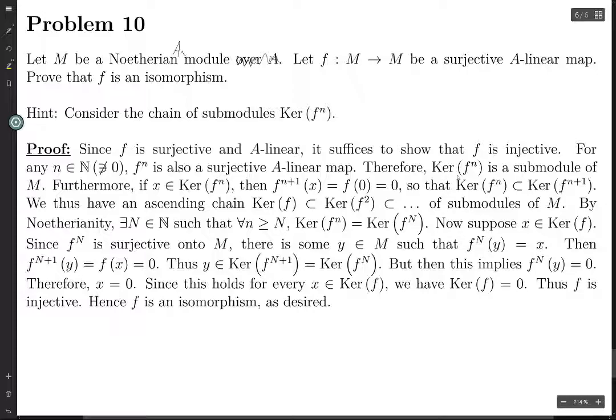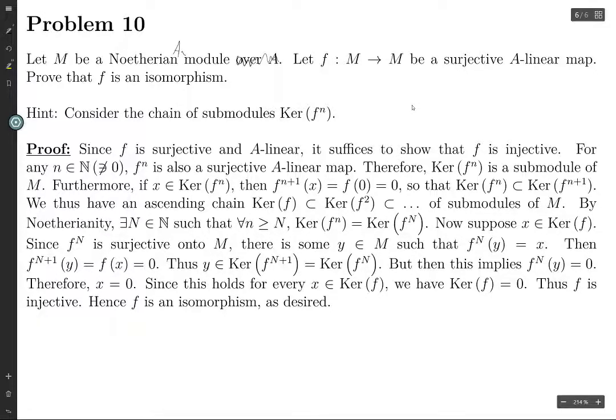We know that the kernel of f to the n is a submodule of M. Do we need surjectivity in order to prove that it's a submodule? I don't think so. All we need is that it's an A-linear map.